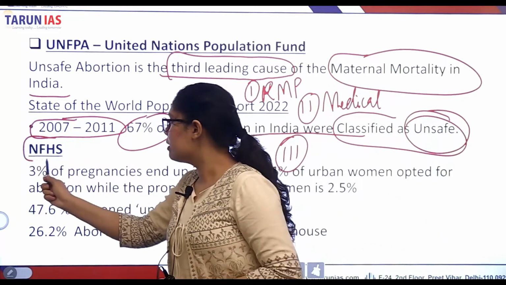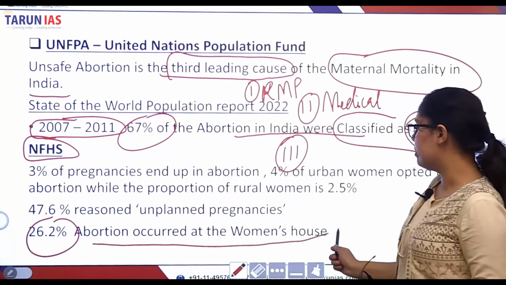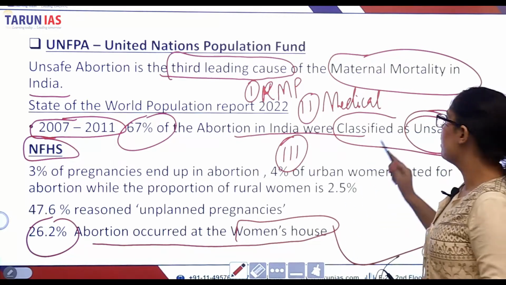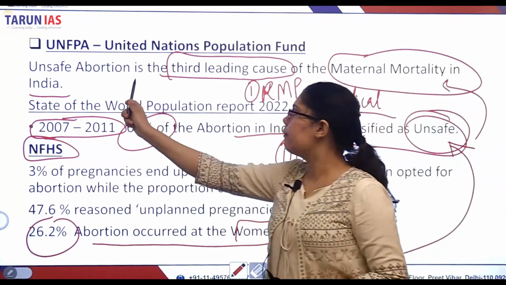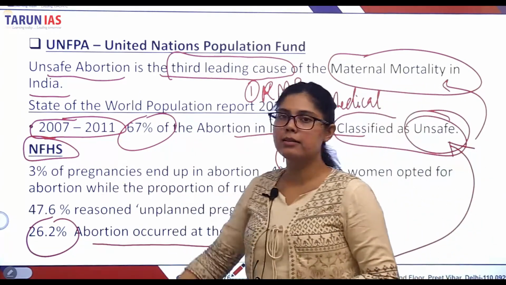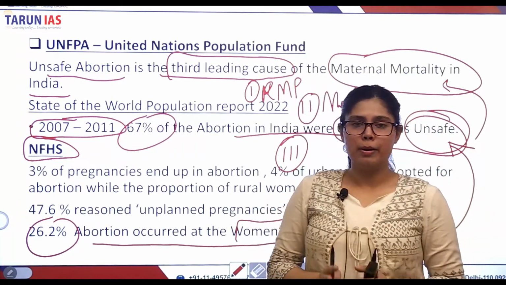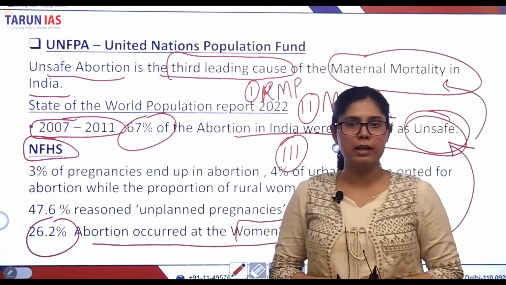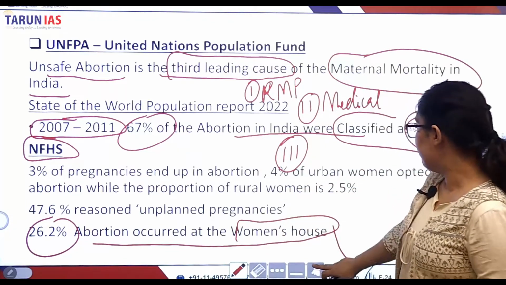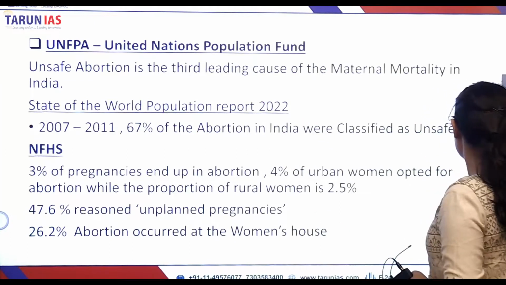According to the National Family Health Survey, 26.2% of abortions occurred at women's homes. These unsafe abortion practices lead to the death of women, and hence unsafe abortion is the 3rd leading cause of maternal mortality. According to the survey, 3% of pregnancies result in abortion. The percentage of women opting for abortion in urban areas is 4%, while in rural areas it is 2.5%. Therefore, we need healthy and institutionalized practices of abortion.